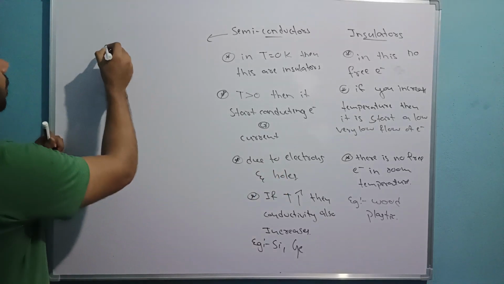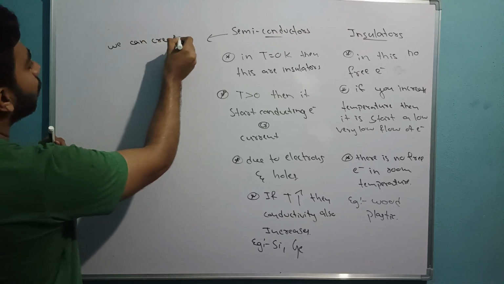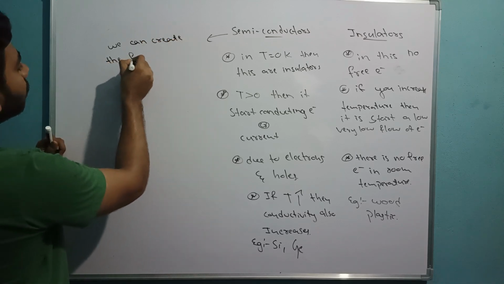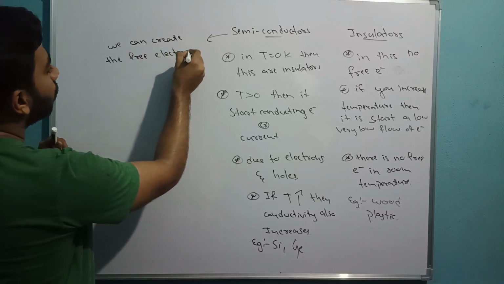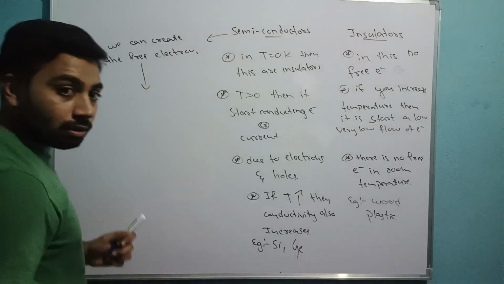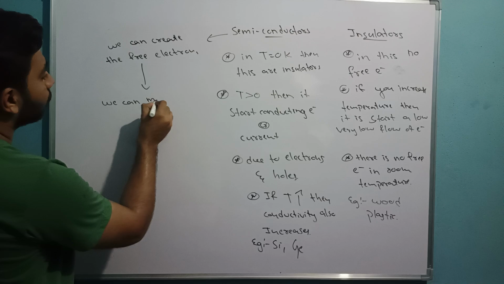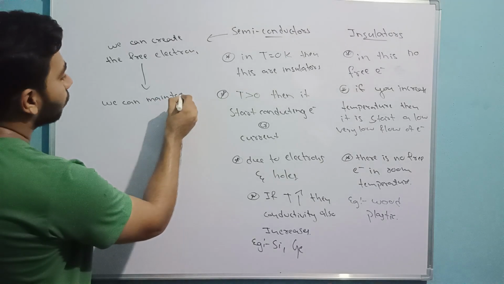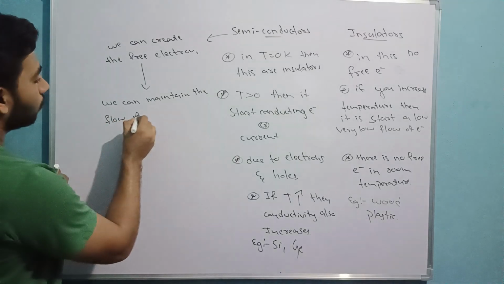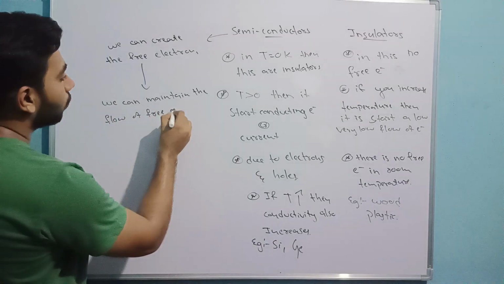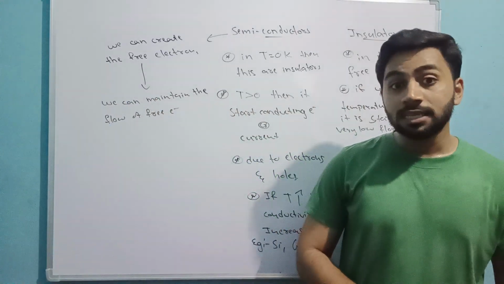Here we can create the free electrons, and even maintain the flow of free electrons. That's why it is very beautiful.